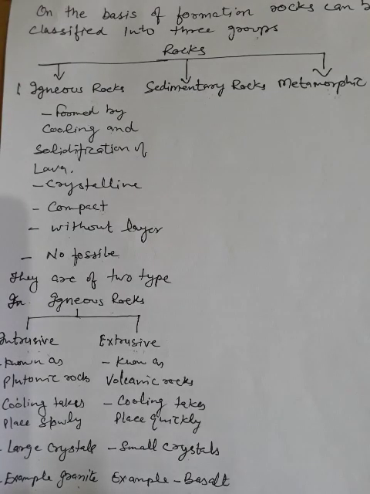Deposits of igneous rocks are a storehouse of minerals for the world, like the Deccan Trap of India, or the Deccan Plateau of India, the Colorado Plateau, or the Peninsular Plateau of India. These are the storehouse of minerals. So the igneous rocks are important for human beings for industrial development.